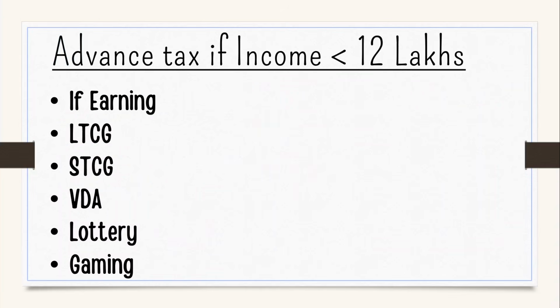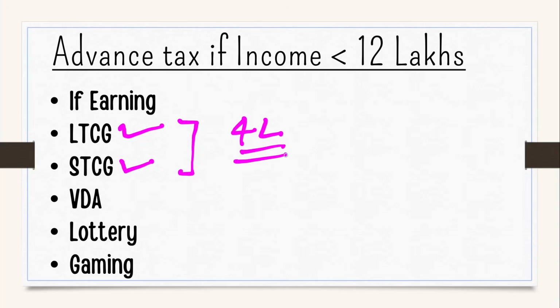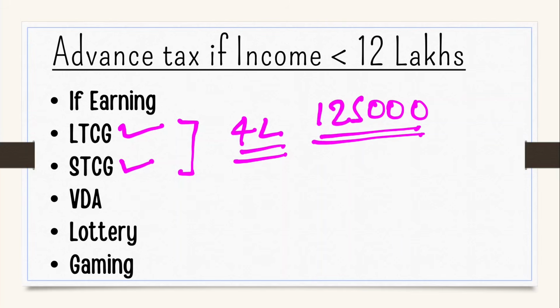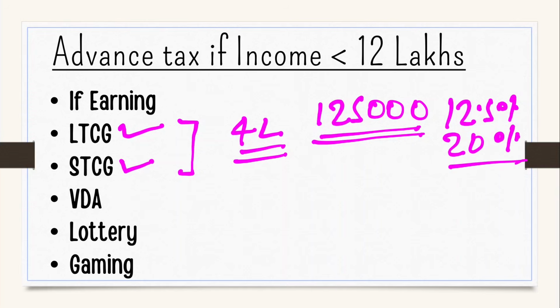And what are the cases? Friends, if you have any long term capital gain or short term capital gain from shares, your tax free income will be 4 lakh rupees. In long term capital gain, there is an additional 1 lakh 25,000 rupees deduction. After that, on long term capital gain you need to pay 12.5% tax, and on short term capital gain 20% tax.